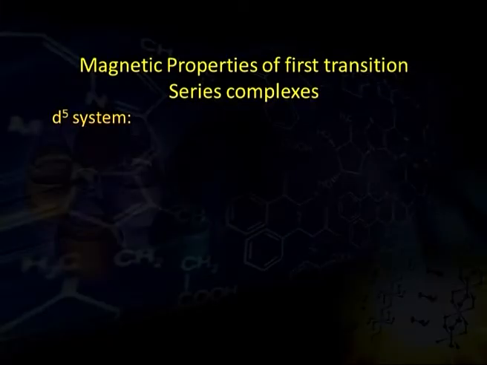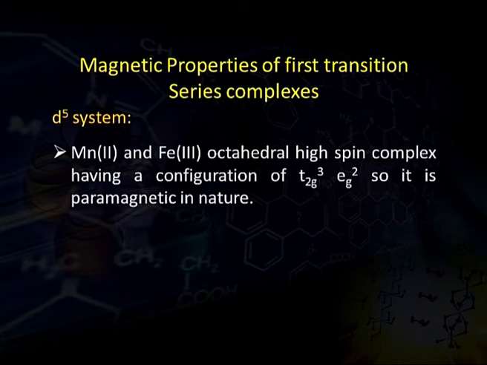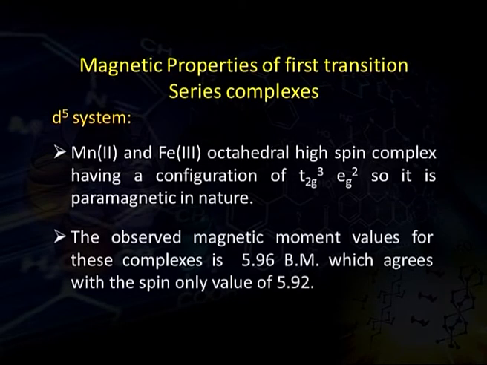Now the d5 system. In the d5 system, manganese 2 or iron 3 are octahedral, high spin complexes having a configuration of t2g3, eg2. So these are also paramagnetic in nature. The observed magnetic moment value for these complexes is 5.96 Bohr magneton, which agrees well with the spin only value of 5.92.